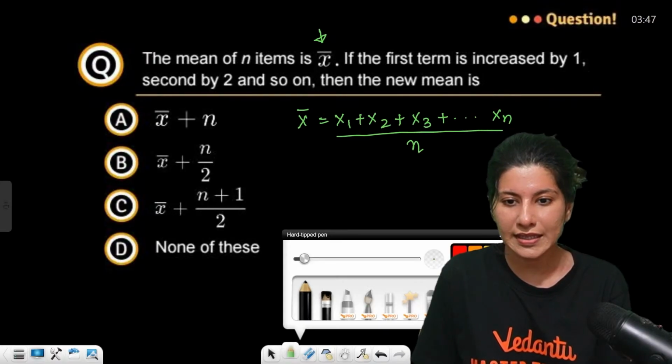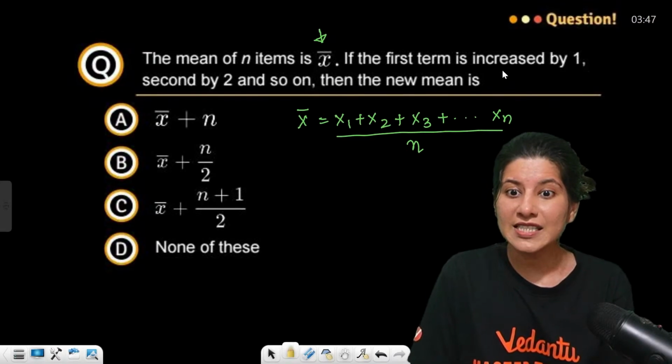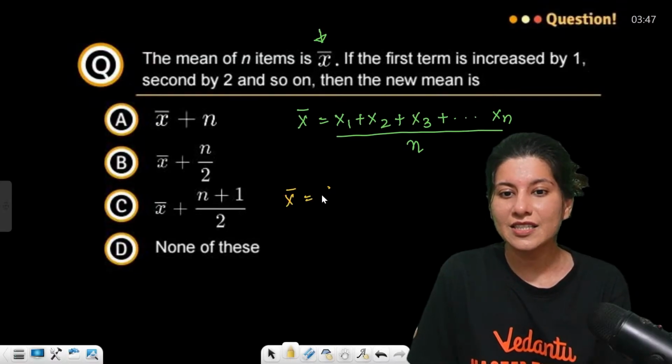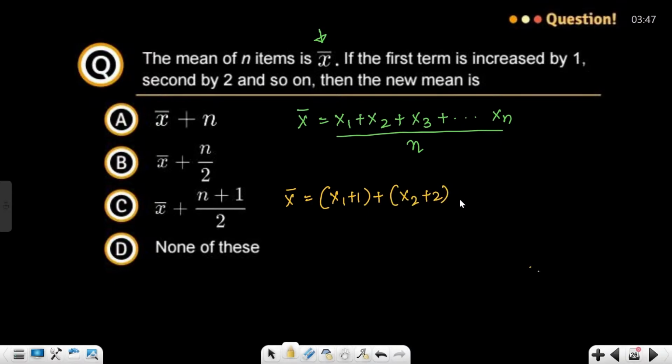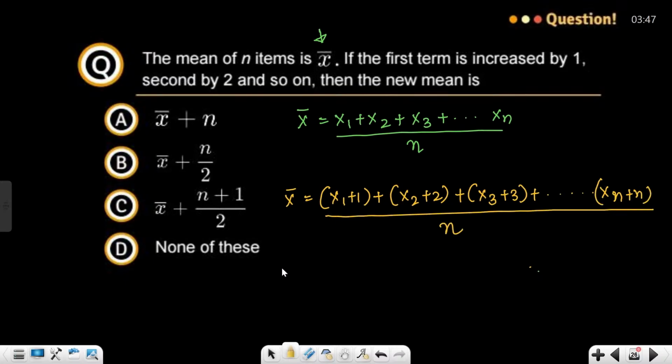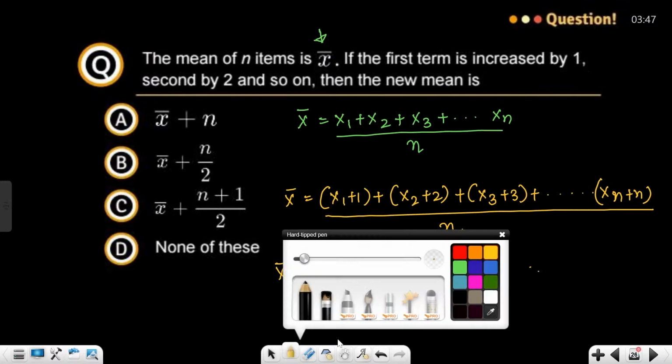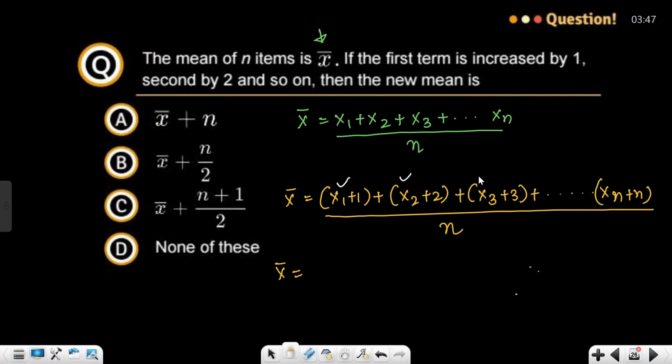Now understand what you are doing. The first term is increased by 1, so x1 plus 1. x2 plus 2, x3 plus 3, and all the way up to xn plus n. How many items are there? Items are still n. Now club x1, x2, x3 and all the way up to xn together: x1 plus x2 and all the way up to xn, plus 1 plus 2 plus 3 and all the way up to n, upon n.